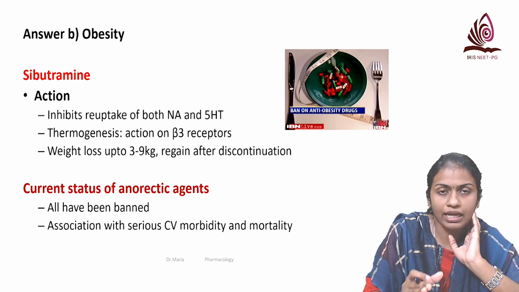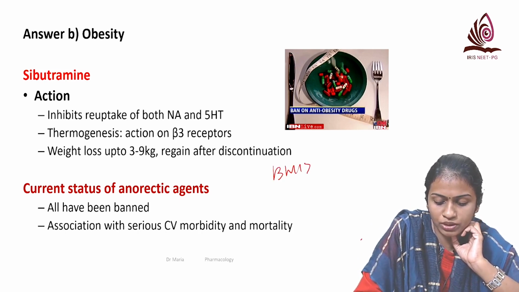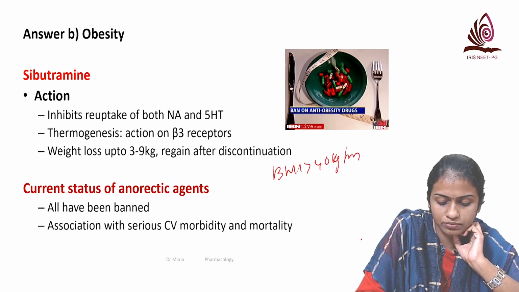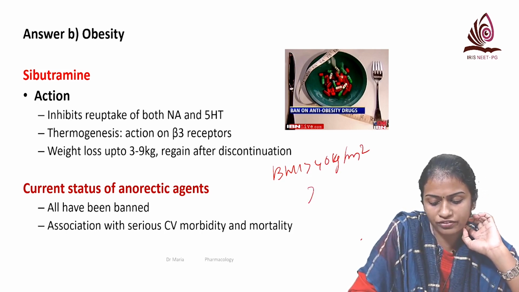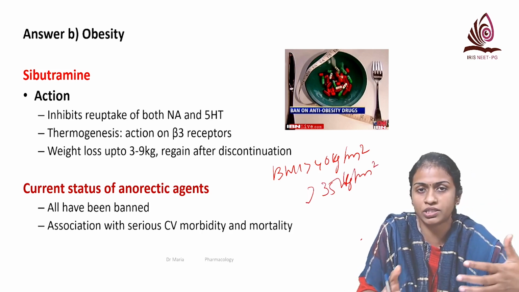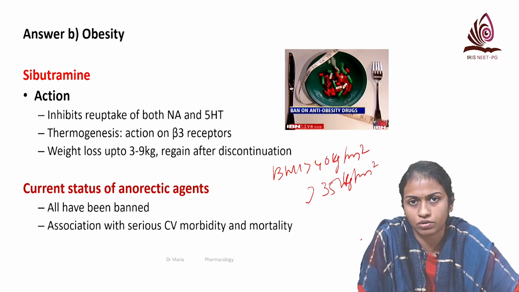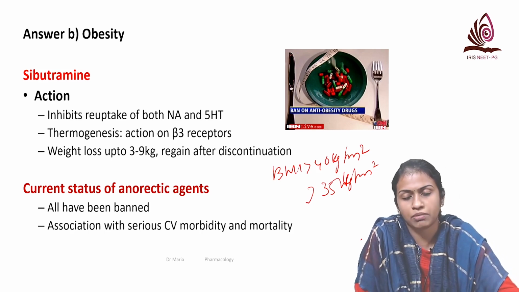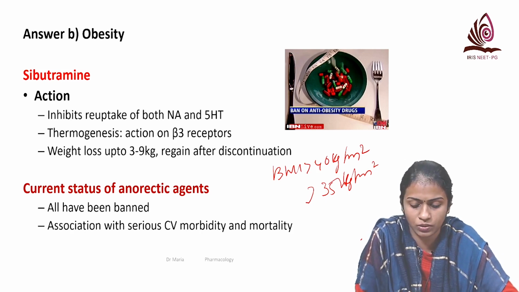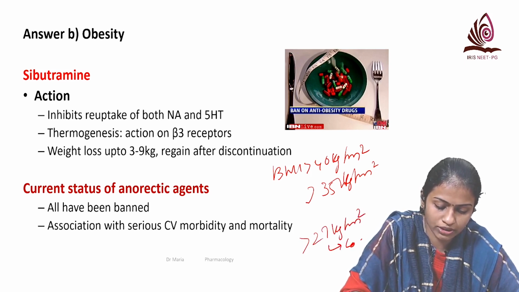And mainly we advise surgery like bariatric surgery when the BMI is more than 40 kilogram per meter square, or more than 35 kilogram per meter square if the patient has some comorbidities because of obesity, then you may go for bariatric surgery. And pharmacotherapy is initiated when the BMI is more than 30 kilogram per meter square, or BMI more than 27 kilogram per meter square if the patient has comorbidities.